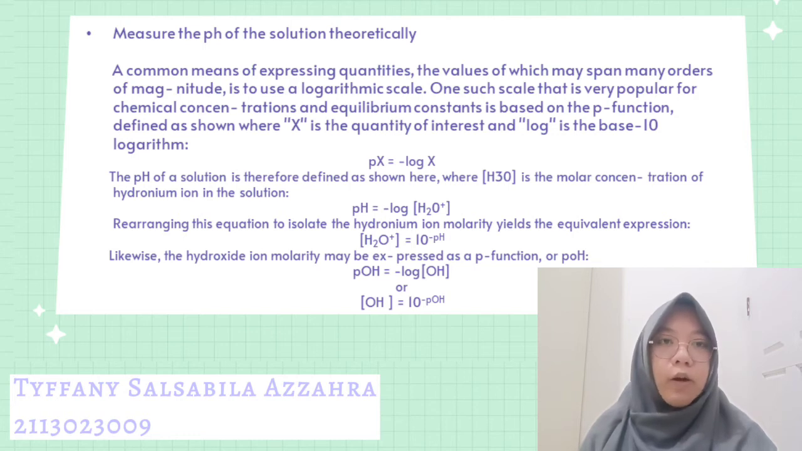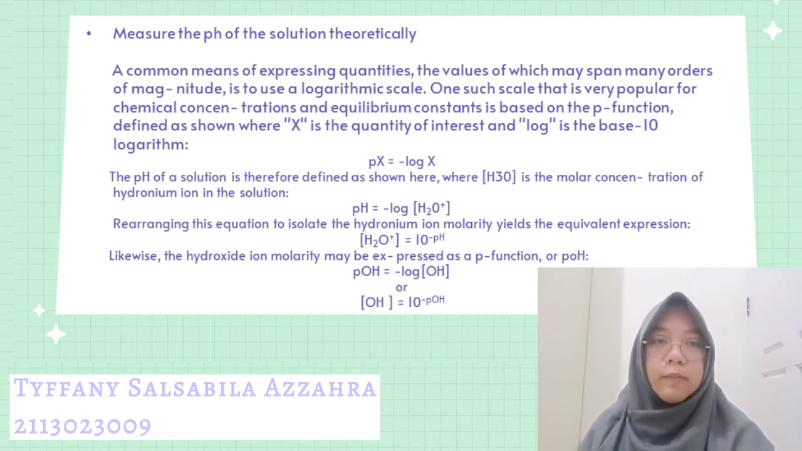pH equals negative log concentration of H3O+. Rearranging this equation to isolate the hydronium ion molarity yields the equivalent expression: concentration of H3O+ equals 10 to the negative pH. Likewise, the hydroxide ion molarity may be expressed as a p-function, or pOH. pOH equals negative log concentration of OH-, or concentration of OH- equals 10 to the negative pOH.